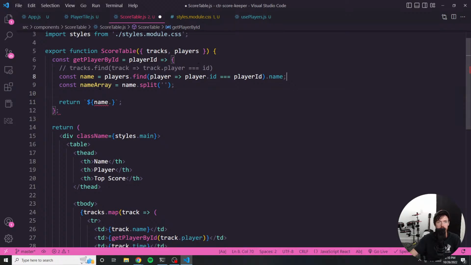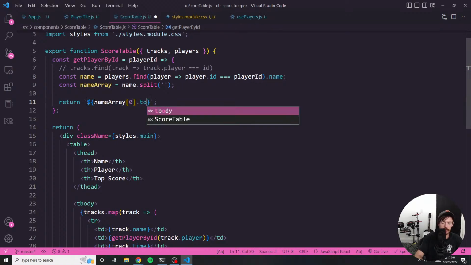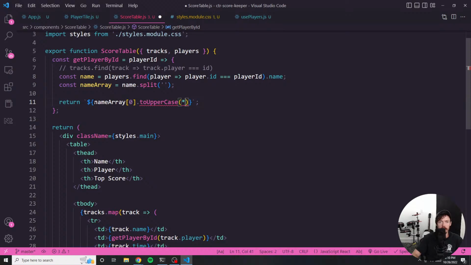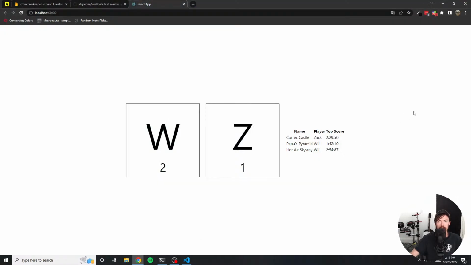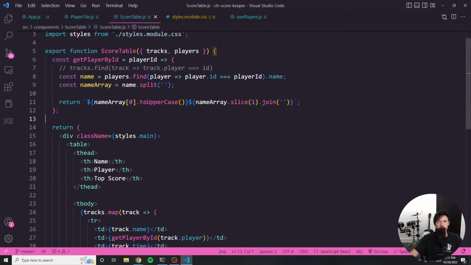So I'm splitting the string into an array of characters. nameArray[0], whoopsie, .toUpperCase, followed by the remainder of the name not uppercased. So nameArray.slice, I guess, 1, .join. Is that going to work? Yeah, that actually worked good. Okay. First try too.